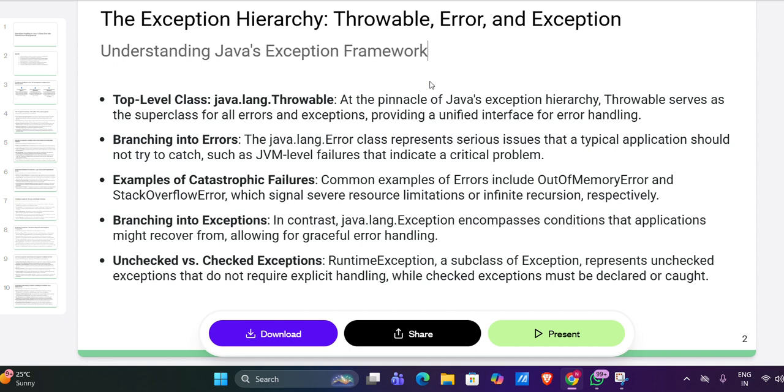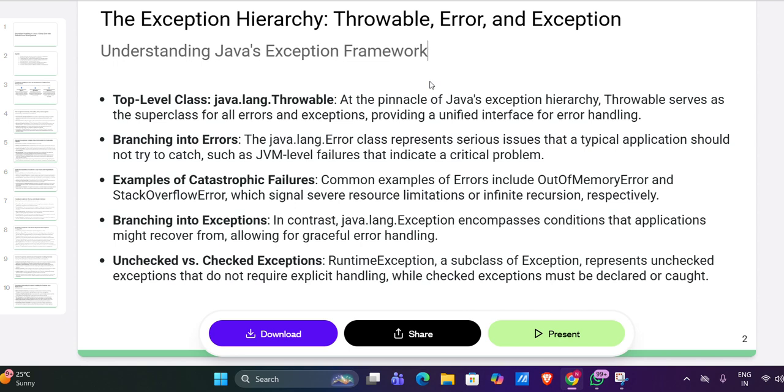Branching into Errors: the java.lang.Error class represents a serious issue that applications should typically not try to catch, such as JVM level failures that indicate a critical problem. Common examples of errors include OutOfMemoryError and StackOverflowError, which signal server resource limitation or infinite recursion respectively.